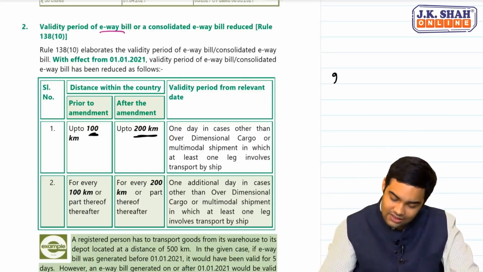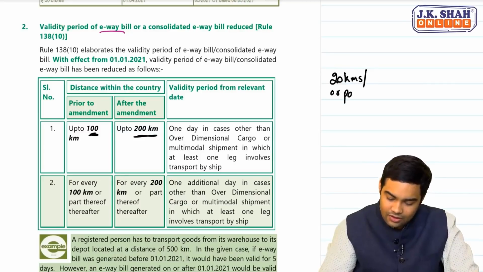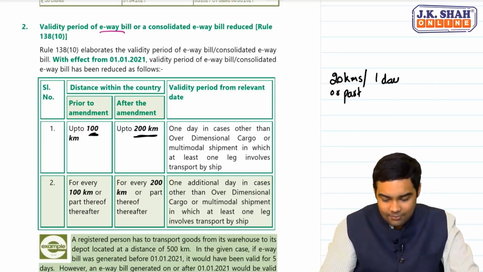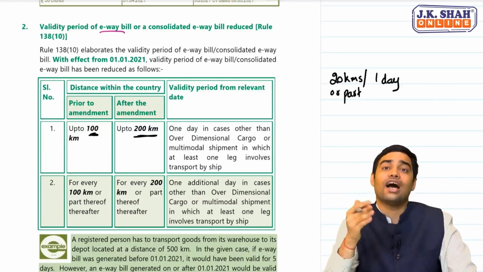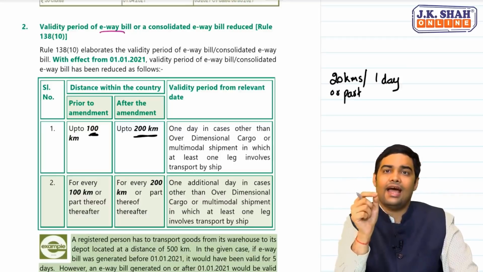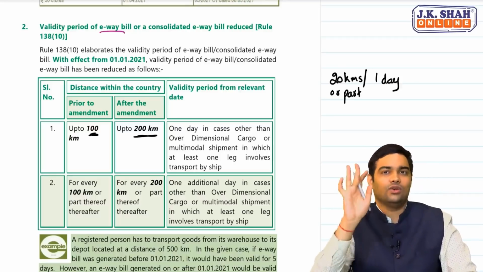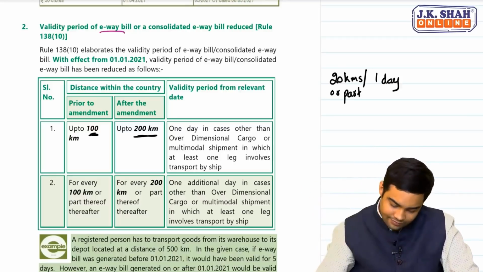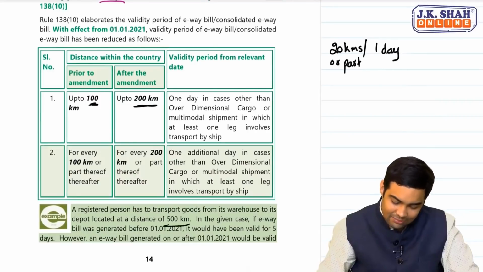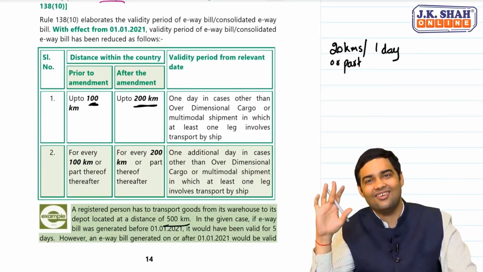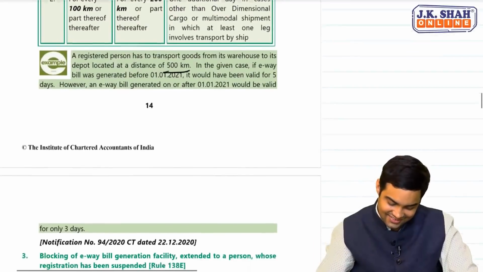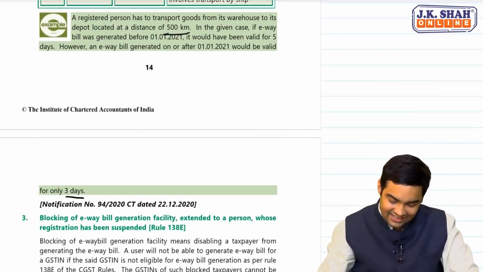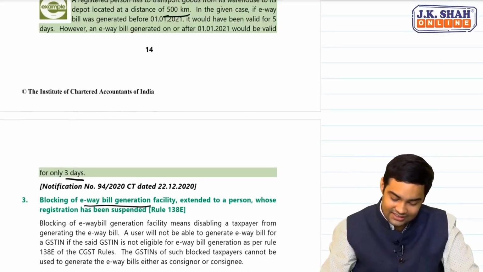See, over dimensional cargo, for every 20 kilometers or part thereof, you get 1 day's time. That is the same. What has changed is that 100 kilometers for other than over dimensional cargo or other than multimodal transport has now been changed to 200. That's the only change. Understood? Okay. So there's an example given, 500 kilometers. Earlier 5 days, now 3. Oh, great.